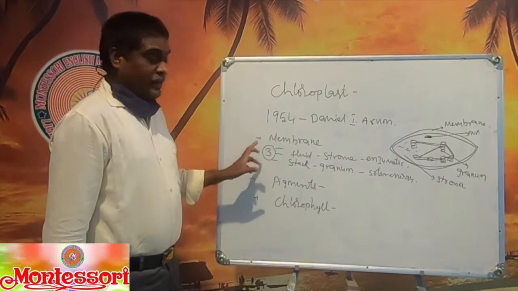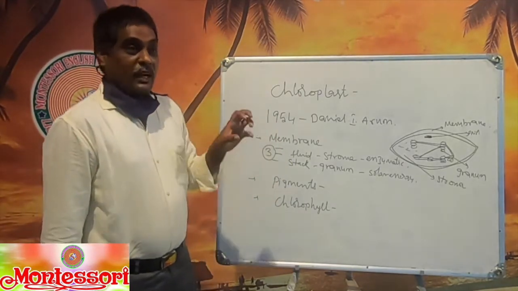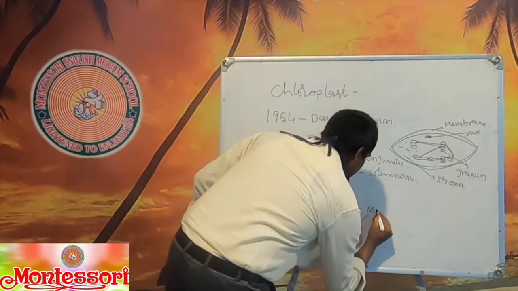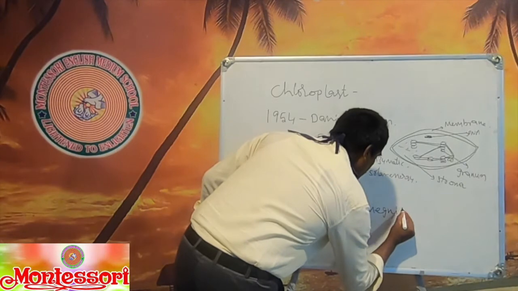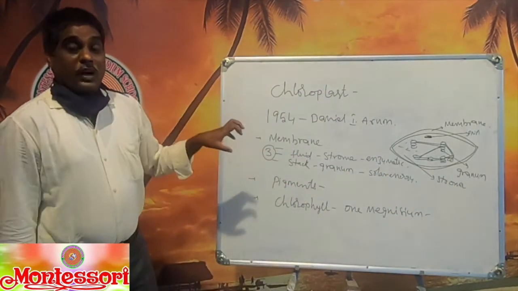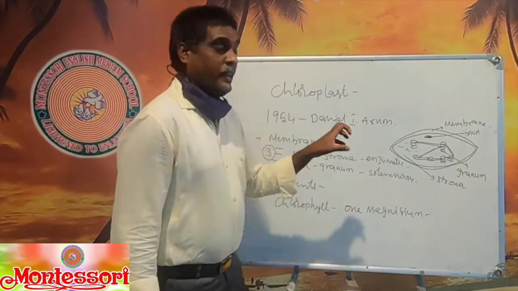Of those pigments, chlorophyll is a kind of pigment, and it is made up of one magnesium atom. It is equal to the heme in hemoglobin.